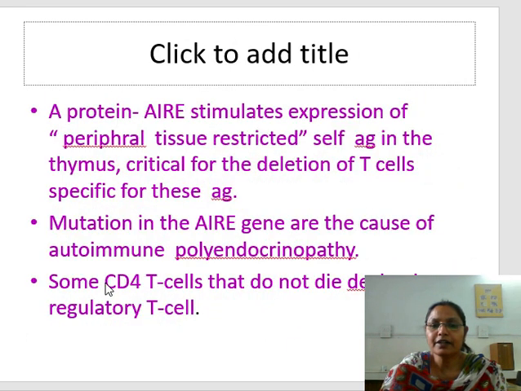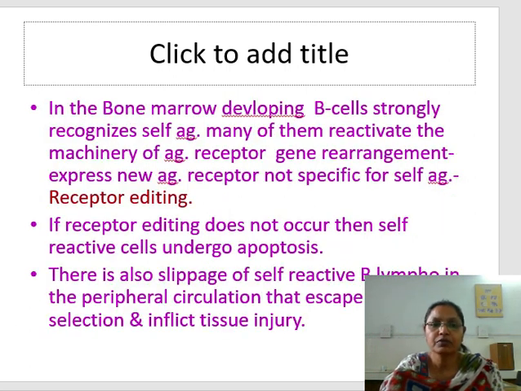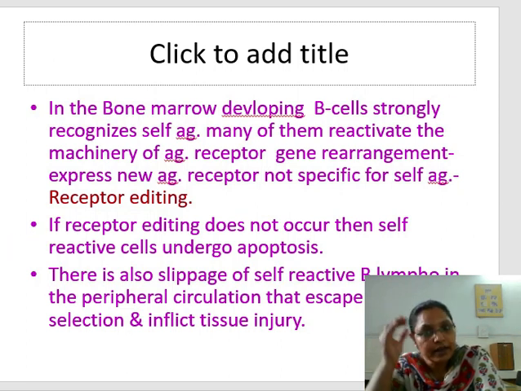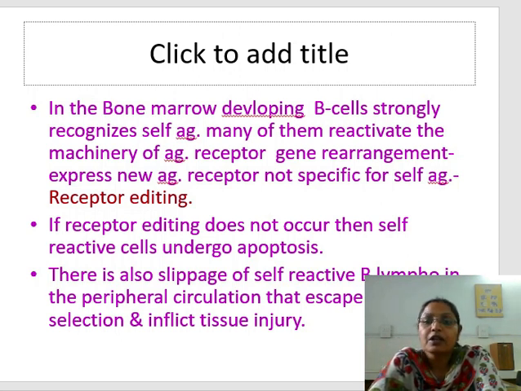So some CD4 cells that do not die develop into the regulatory T cell. Coming to the next: in the bone marrow, the developing B cells also strongly recognize self-antigen, our cellular and tissue antigen. Many of them reactivate. Now the mechanism of the B cell action is different from the T cell, because they reactivate the machinery of antigen receptor gene rearrangement. So there is the receptor present on the B cell, and there is a change in the receptor gene rearrangement. They express new antigen receptor that is not specific for the self antigen.